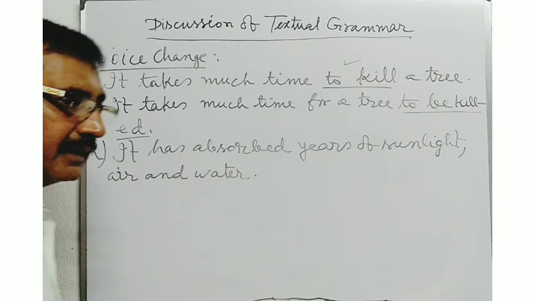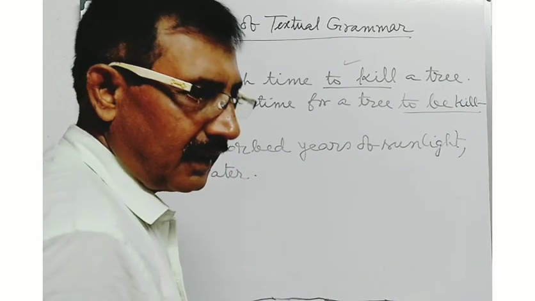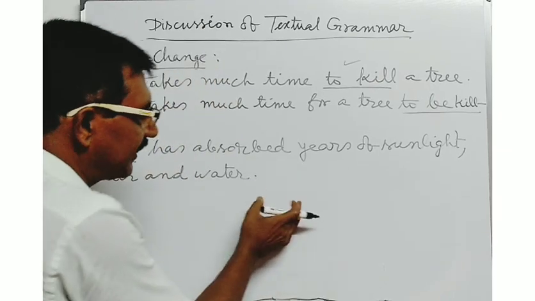This is the sentence. And now I ask you to convert it into passive voice.